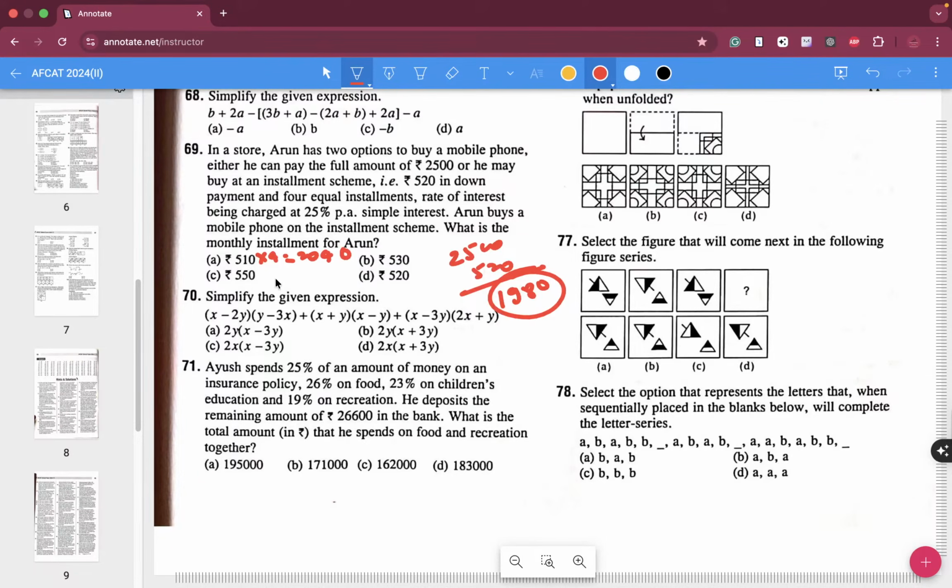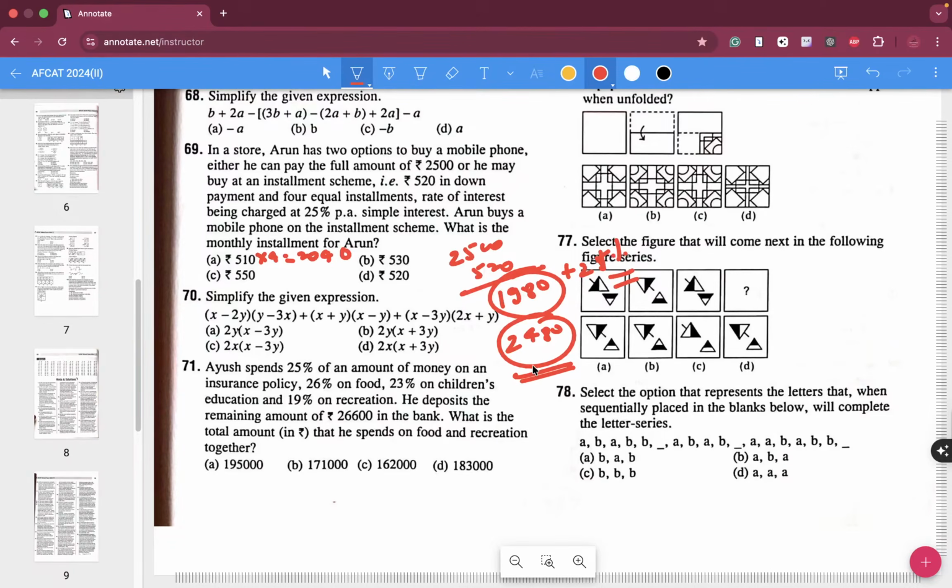So he did a down payment of 520 rupees, and 25% at the end of 1 year will be added over here, 25% per annum. So if you add 25%, what is the 25%? Close to 500. So close to 2480 is the money that he needs to pay at the end of 1 year.